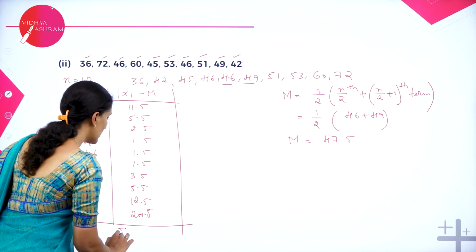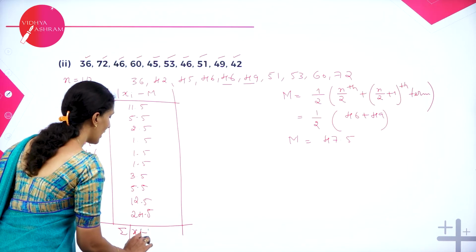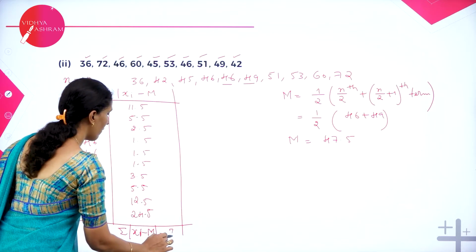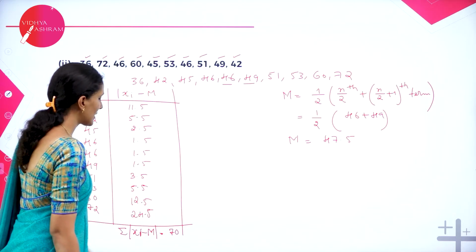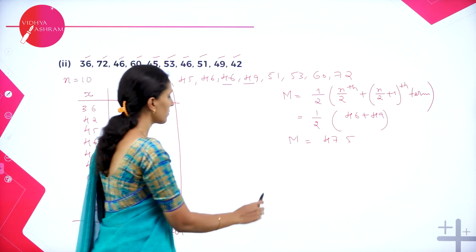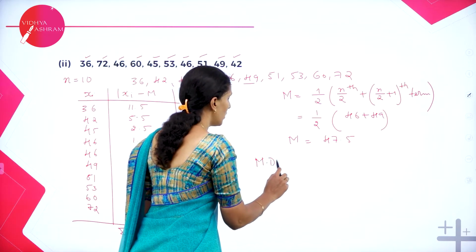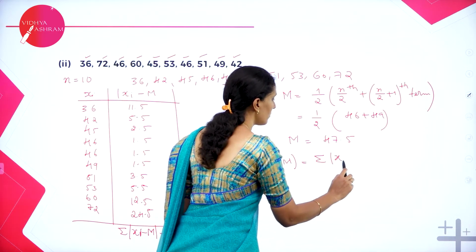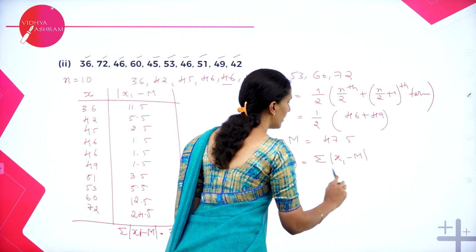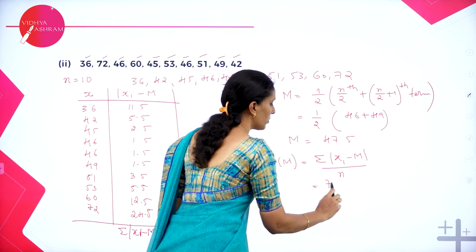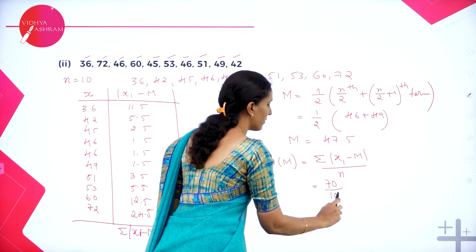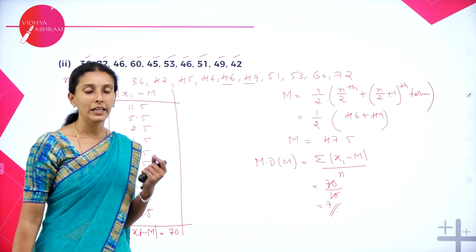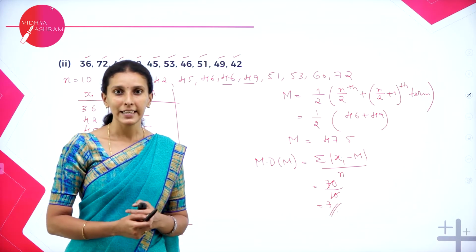Let's add all this, which becomes summation of xi minus m. When you add all these, you will get the value as 70. So mean deviation, whenever mean is given, is equal to summation xi minus m divided by n, which is 70 divided by 10. Cancel this, and the value you will get is 7. So the mean deviation of the following data is 7.